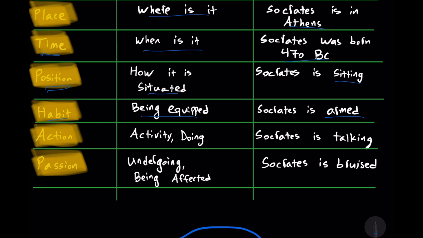Even wearing clothing would be a type of habit in this sense. So Socrates is wearing a shirt. That predication is of habit. We have action, which is an activity or doing. Socrates is talking. We're thinking about cause. But passion, we're thinking about effect. So undergoing or being affected. For example, Socrates is bruised. But this is also a question for philosophy of nature and metaphysics.